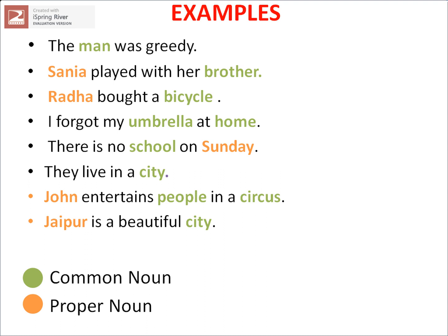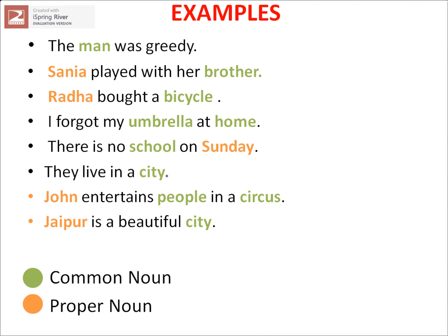Next, they live in a city. City is a general name given to a place. So city comes under the common noun. Next, John entertains people in a circus. John is a specific name given to a person. So John is a proper noun. People is a general name given to a person. So people is a common noun. In the same way, circus is a general name given to a place. So circus comes under the common noun.